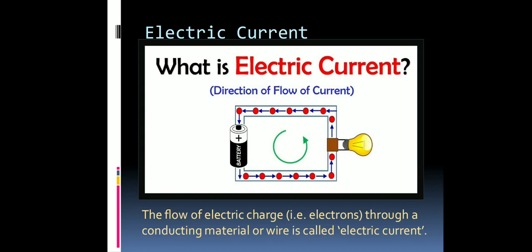Now let us move further. Molecules can be further broken down into atoms. A number of atoms combine to form a molecule, so it is a kind of chain. An atom is the smallest entity of matter. Atom is the smallest entity of matter.